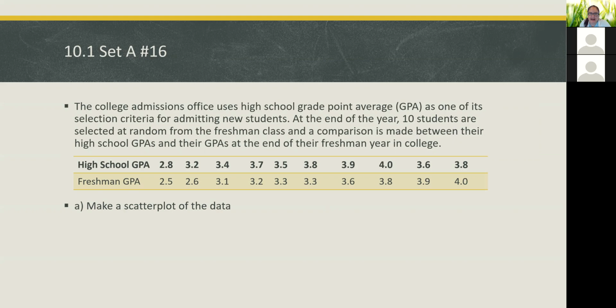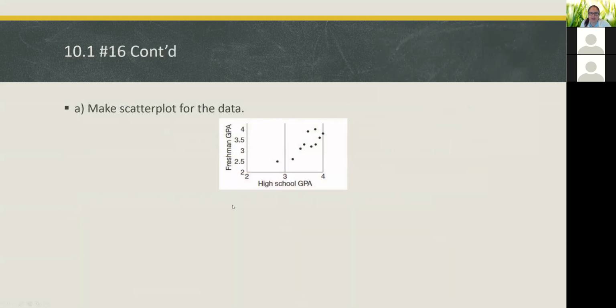And first, we're going to make a scatter plot of the data. So that's the sort of graph that you're probably used to making, where you have a number that represents X and a number that represents Y, and you put a dot on the paper for that X and that Y. So it's going to look a little something like this, where our X's will be the high school GPA, and the Y values will be the freshman GPA. So here's a scatter plot of the data. We just have the 10 dots, one dot for each student.